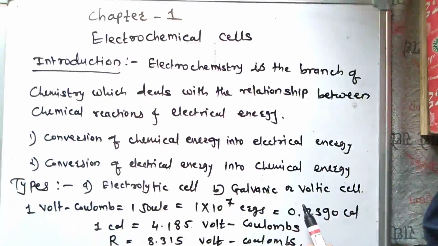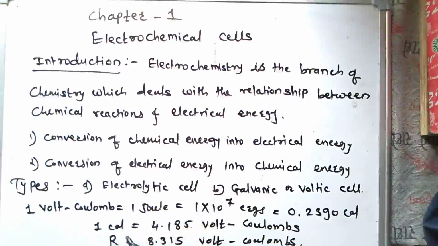Electrical energy is the product of two factors. One is the intensity factor, which is represented by the electromotive force, that is EMF, and the other is the capacity factor, which is represented by the quantity of electricity.